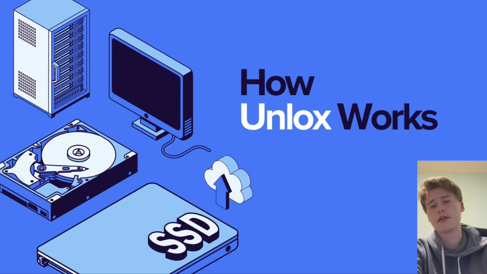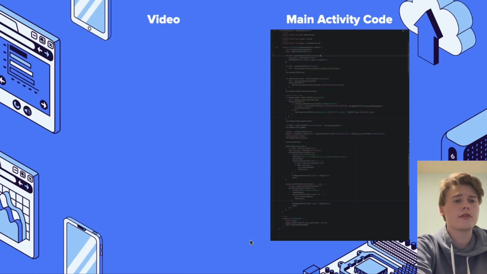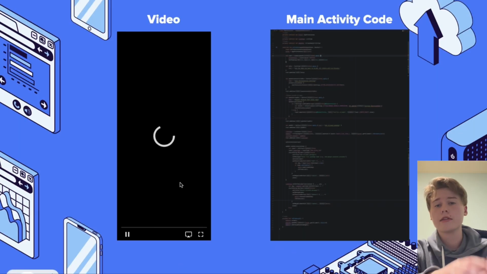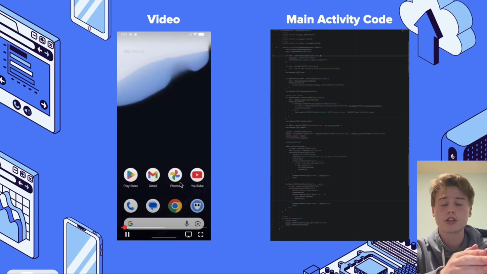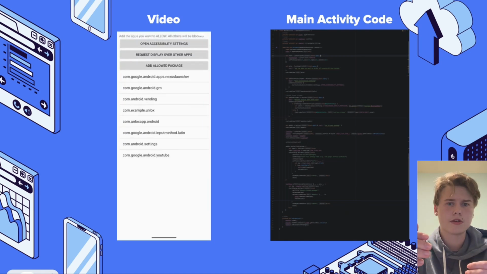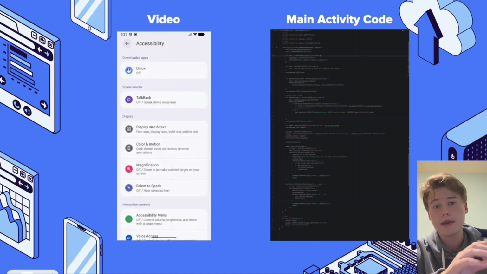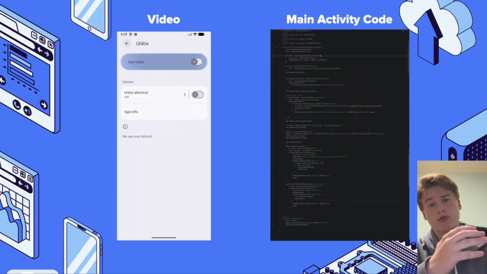And here's how UNLOX works. We have a short video here to describe it, but we used the Kotlin programming language, which is basically an Android Studio programming language, and we used Android Studio to make this so we could actually simulate it like it was a real app.